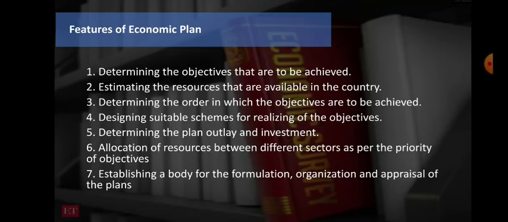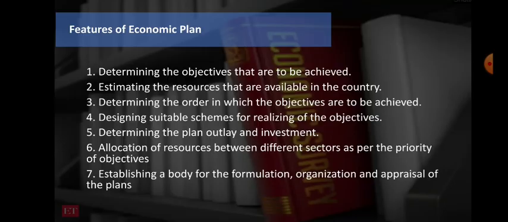Then the second one is estimating the resources that are available in the country. So we need to analyze what resources we have within the country. Maybe you can say labor, or human resource. We have food grains, agriculture products, automobile products. So we need to plan, we need to estimate what the requirement is for this particular year, how much we are able to produce, and what availability of resources we have in the country. So this we need to plan. That is the feature of the economic plan.